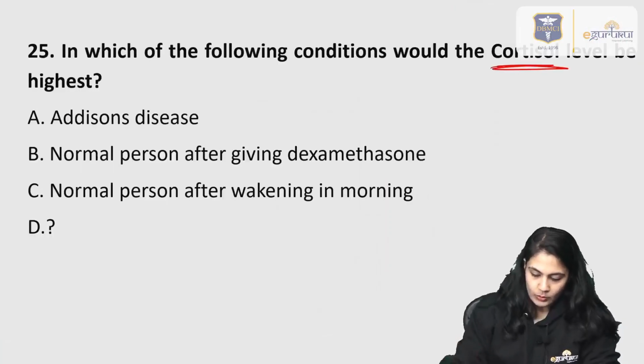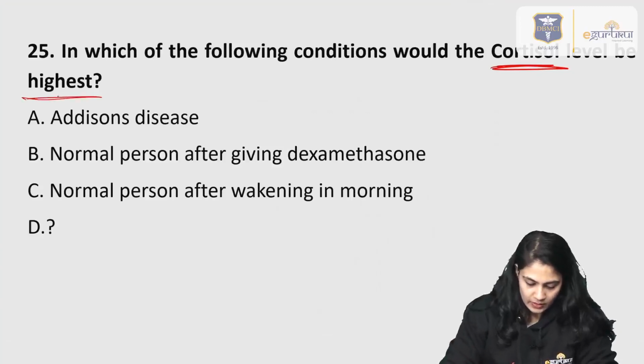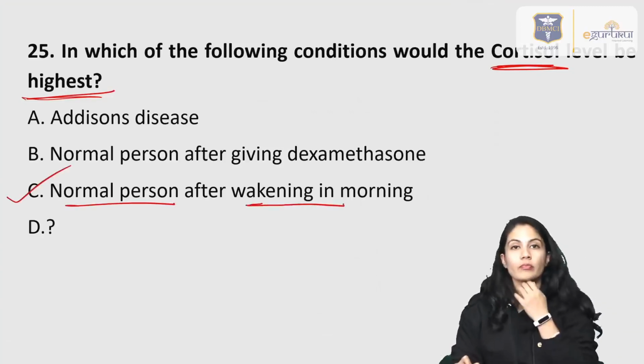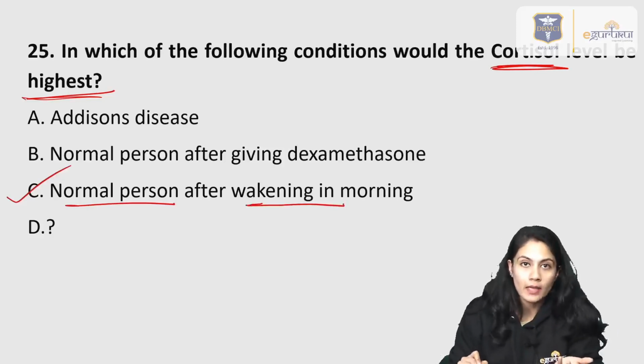Now they ask about the highest level. So you can say that in the normal person it is after awakening in the morning, approximately 6 to 8 am. Why not the other two causes?